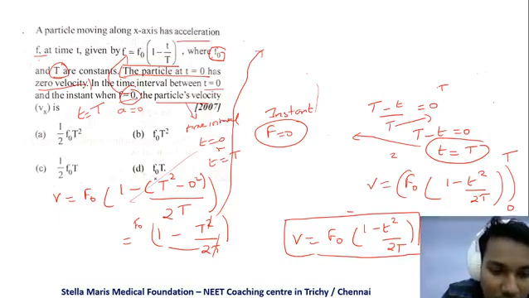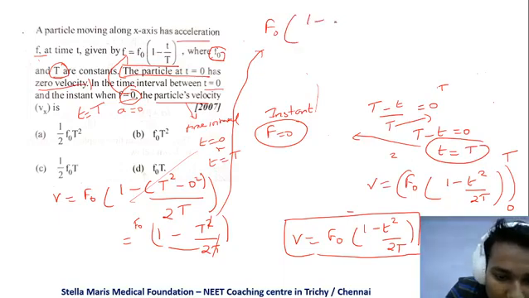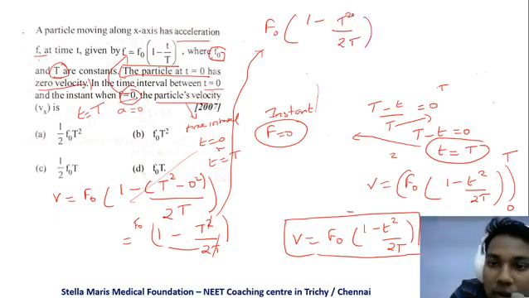So here, sorry, when we have the limit, that is f naught into 1 minus t squared by 2t, we can take this t here, that becomes t by 2. 1 minus t by 2.